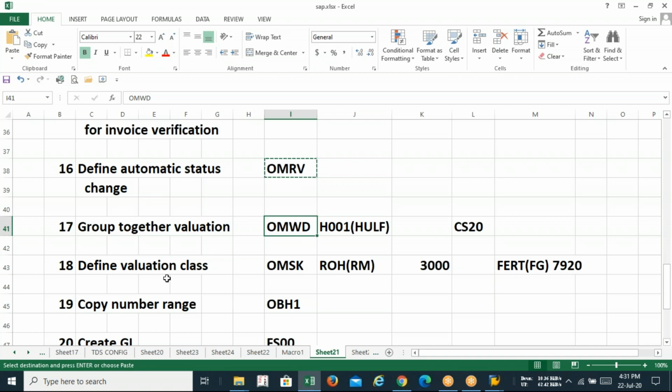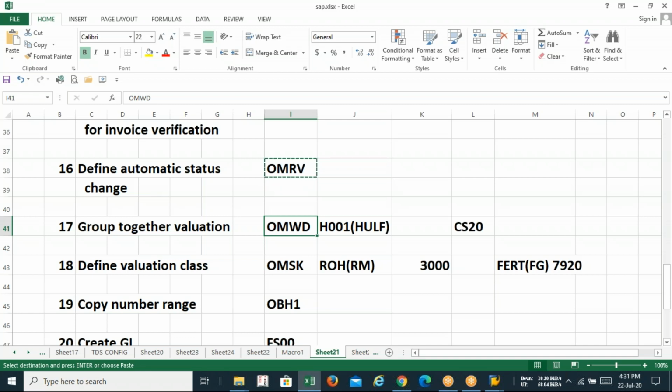If you are following every step, why skip this one? You have to consider it also. OMWD. So sir, what is the meaning of group together valuation? The meaning of group together valuation is very simple. We have to integrate all of our plants under a single plant group.